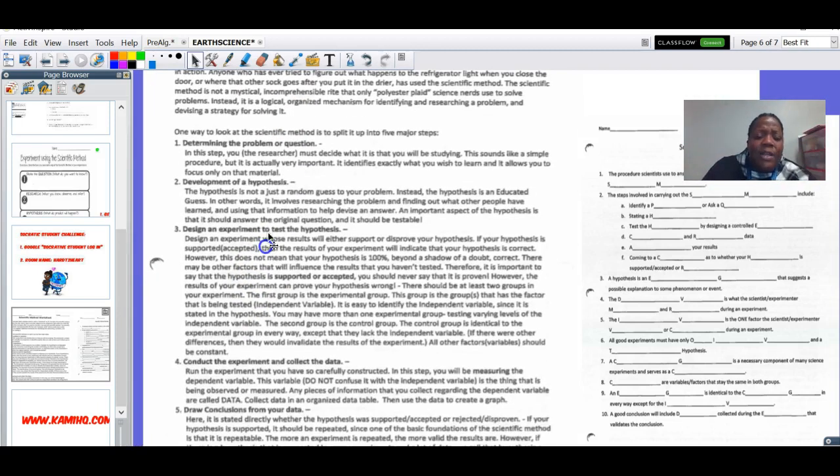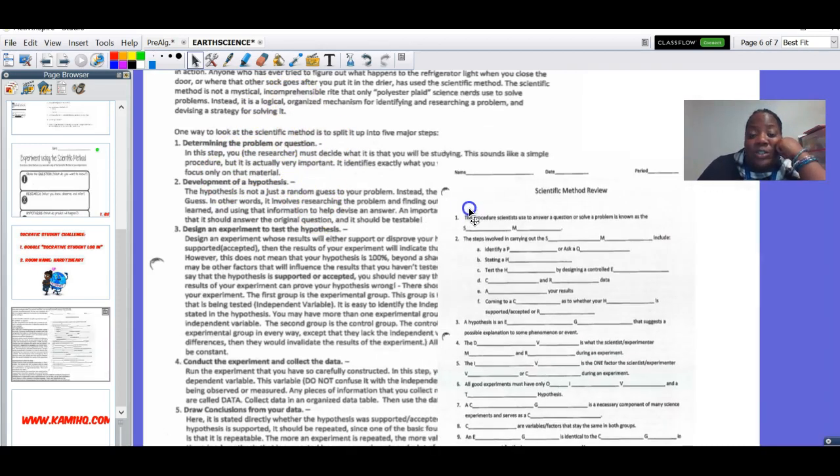All right. Step 1, determine the problem. In this step, you, the researcher or the scientist, must decide what it is that you will be studying. This sounds like a simple procedure, but it's actually very important. It identifies exactly what you wish to learn, and it allows you to focus only on that material. So step one, determine the problem or the question.